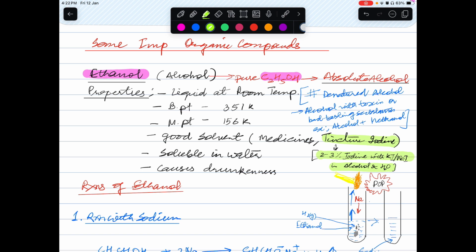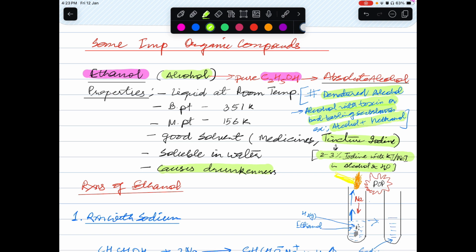Now, one more term is used, that is denatured alcohol. What is denatured alcohol? You know, alcohol causes drunkenness. That is, you will lose your consciousness and it will affect the central nervous system. So all the motor skills as well as the thinking capability of a person are affected if that person consumes alcohol. So to avoid misuse of alcohol, some toxic substances or bad tasting substances are added to ethanol. For example, ethanol sometimes has a small amount of methanol, and methanol is poisonous.